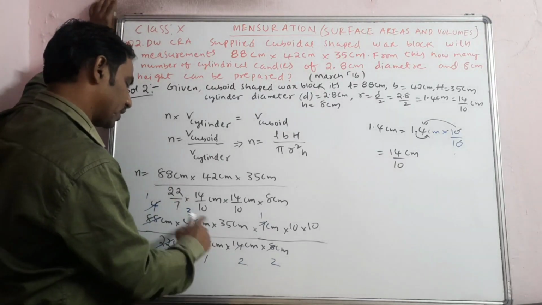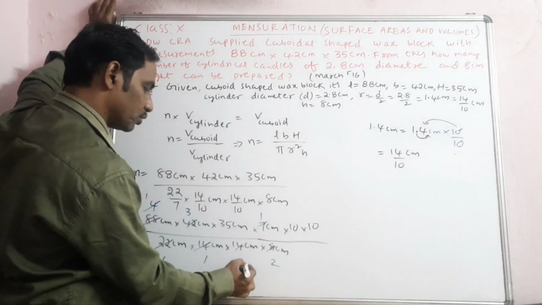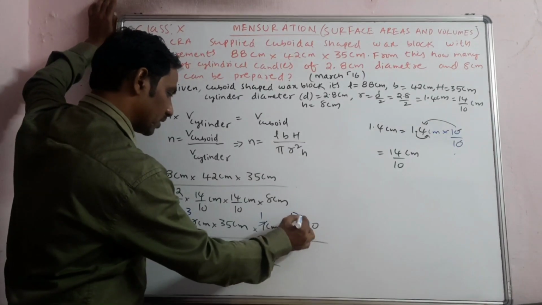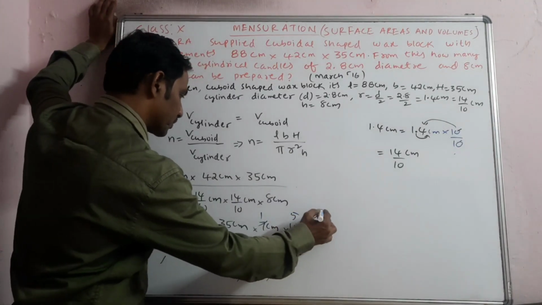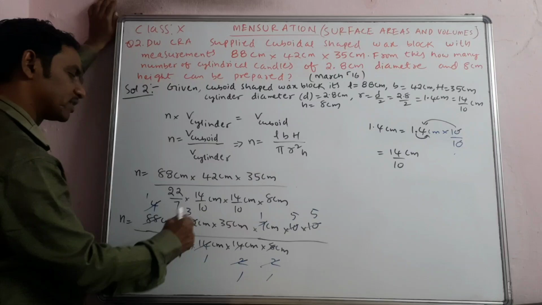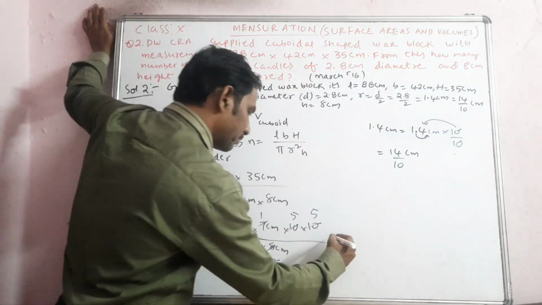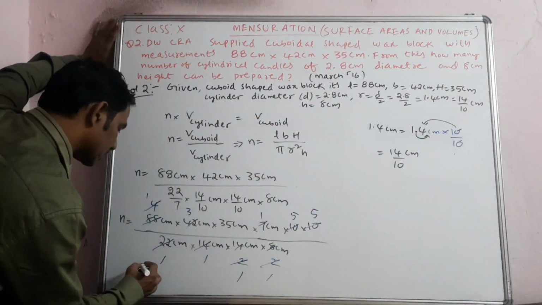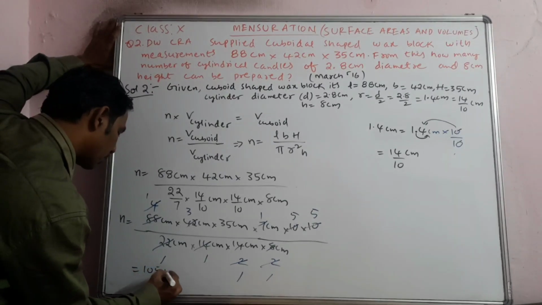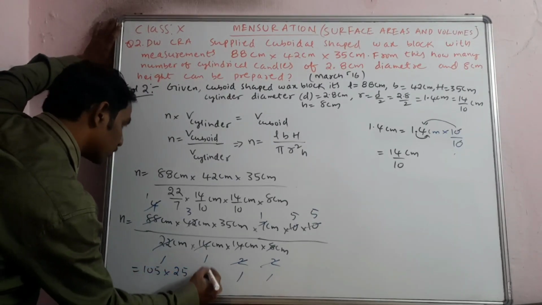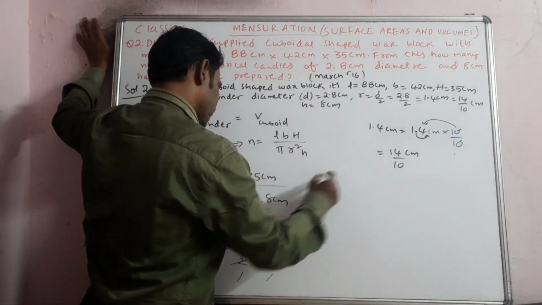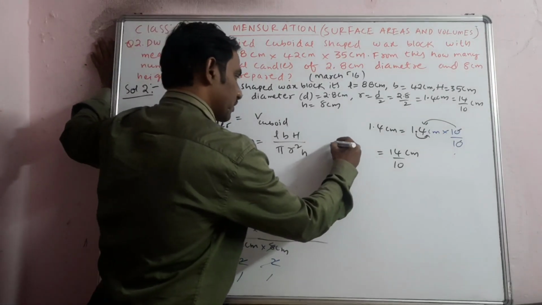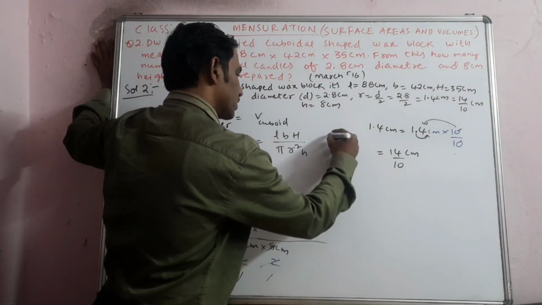35 and 3 won't cancel with 2. So with this 2, 2 fives I will do, and with this 2, 2 fives I will do. So 5 into 5 is 25. This 35 threes will be 105. When you multiply 105 with 25, you will get 2625. See, simple logic, I will tell you. 35 threes is 105. Simple. 3 fives 15, 3 threes 9, 10.